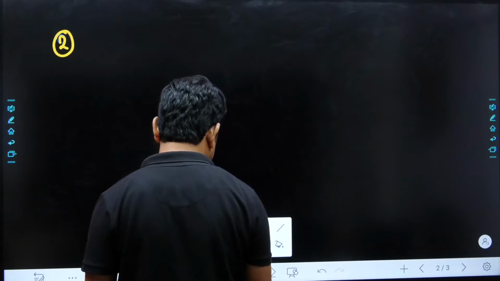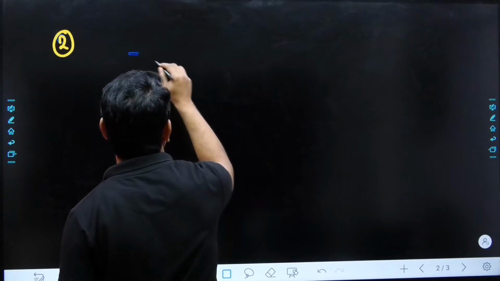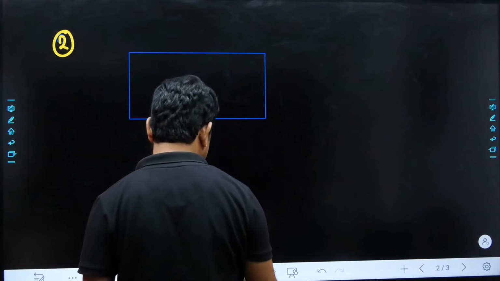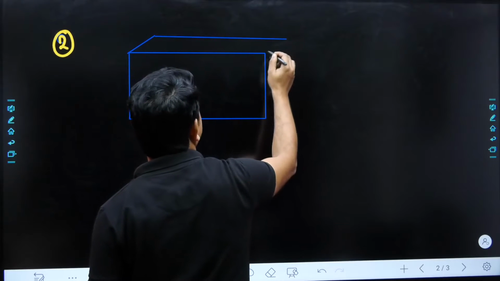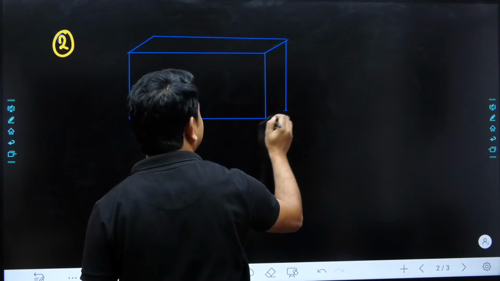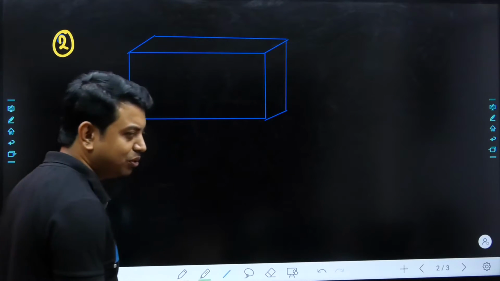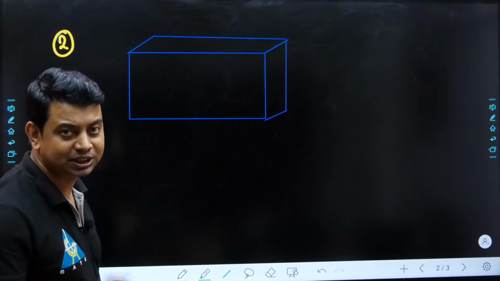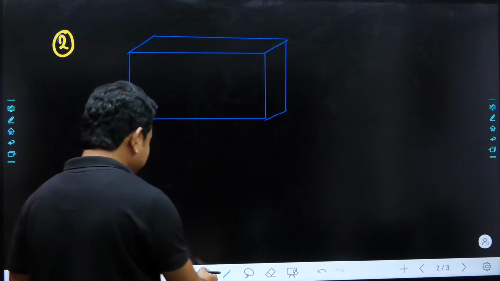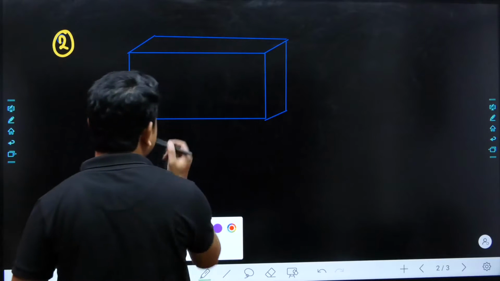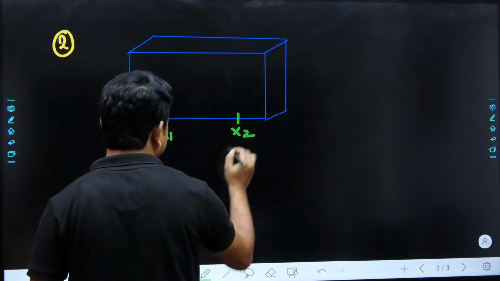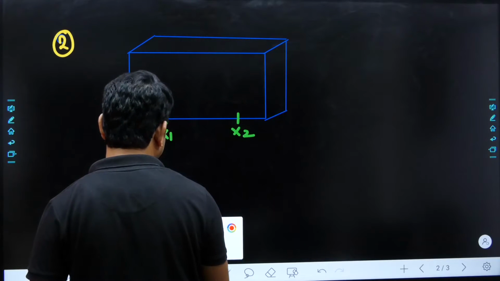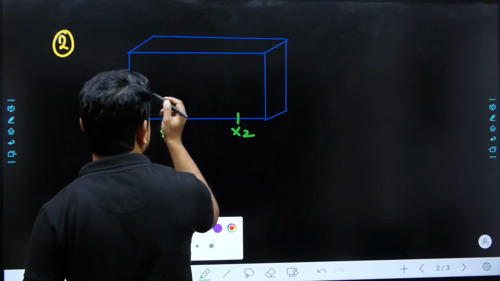Just draw the things in a similar manner to what has been written in the question. So I have drawn a semiconductor bar, and inside this bar we want to visualize the uniform concentration. So what is the uniform concentration, sir? Suppose this is x1 and this is x2, and we are thinking about the concentration at these particular distances.